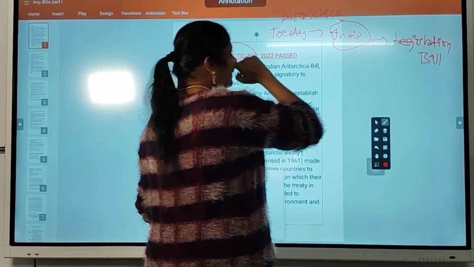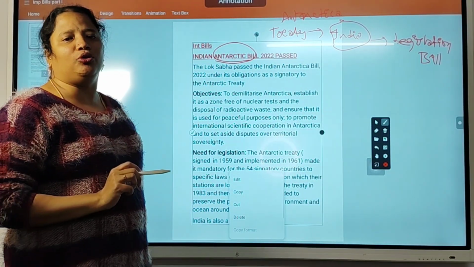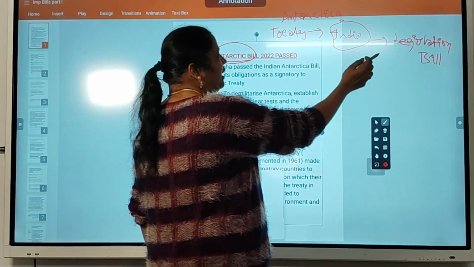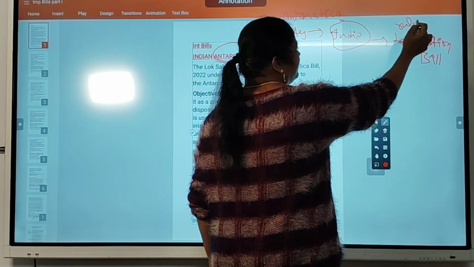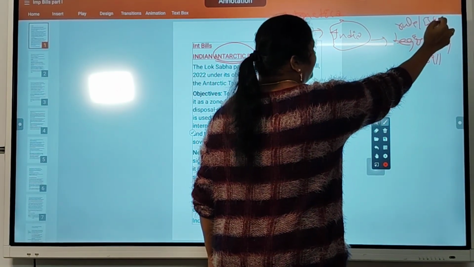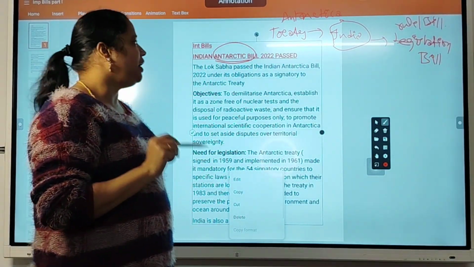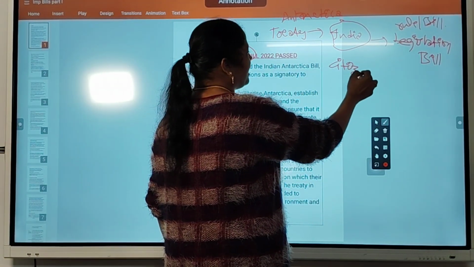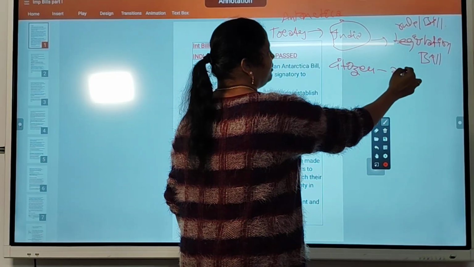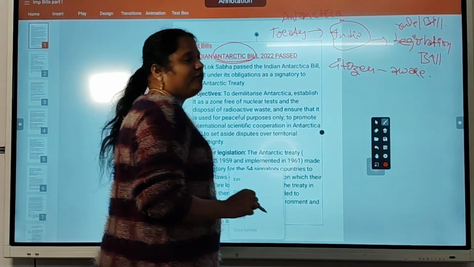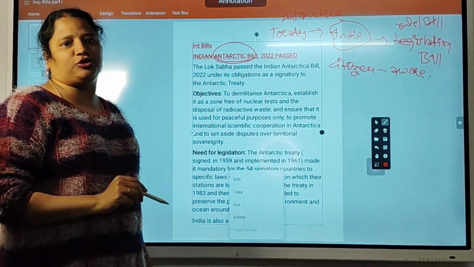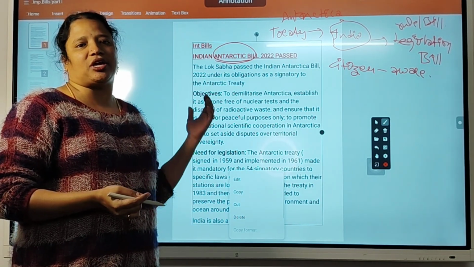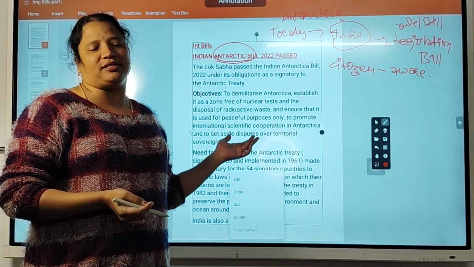Means to implement the Antarctica Treaty, to use Antarctica for peaceful purposes, we need a bill or rule that will be followed inside India. So the citizens of India will be aware that they can't use Antarctica for research and all, nuclear explosion, whatever may be the activities that destroy the peaceful ambience of Antarctica,